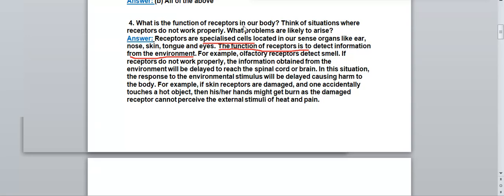For example, now olfactory receptors. What is the function of olfactory receptor? They detect smell.